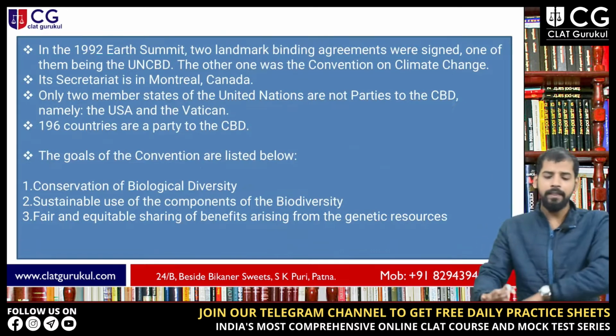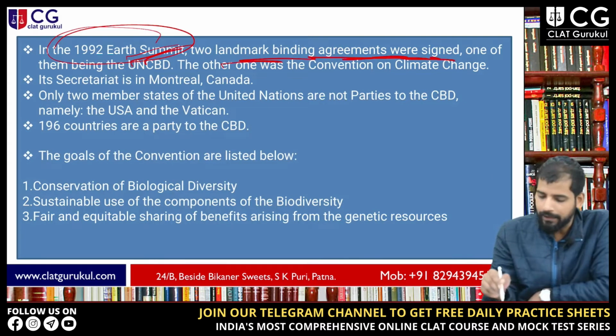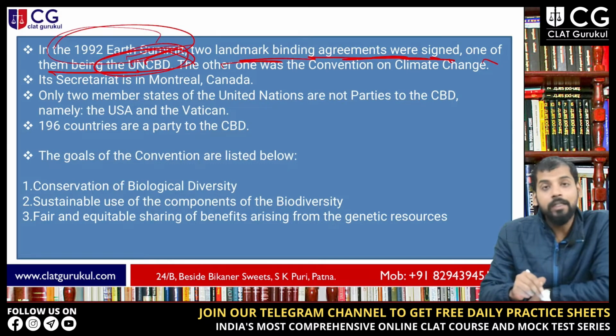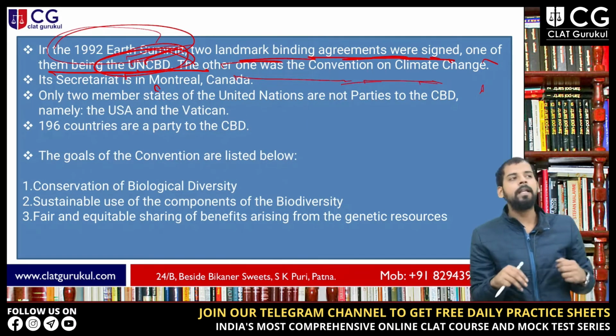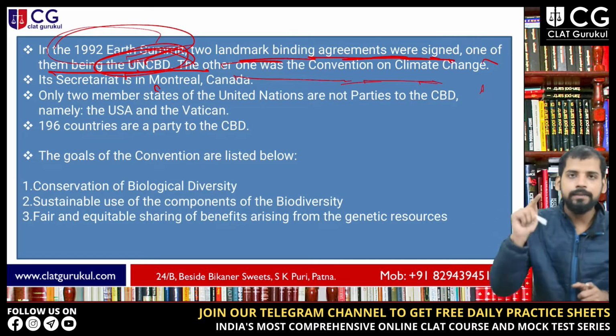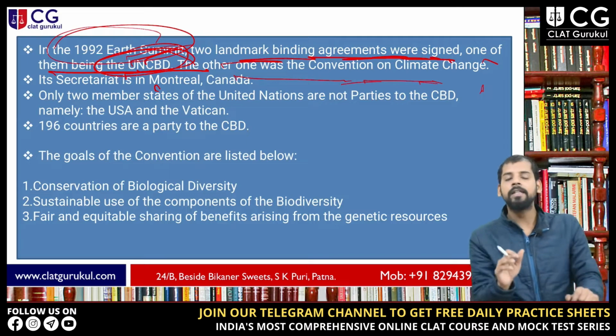Now, at the 1992 Earth Summit, two landmark binding agreements were signed. One of them was the UN Convention on Biological Diversity, and the other was the Convention on Climate Change. So these two conventions were adopted in 1992, at what is known as the Earth Summit. You have to remember this 1992 summit because it is very important.